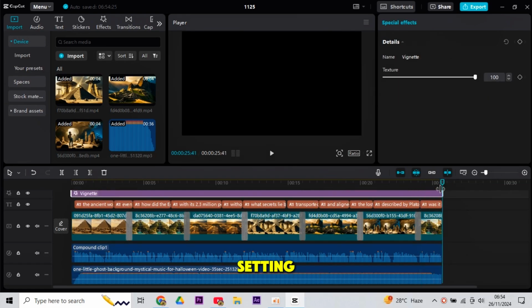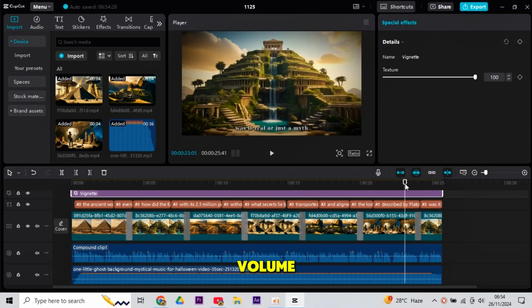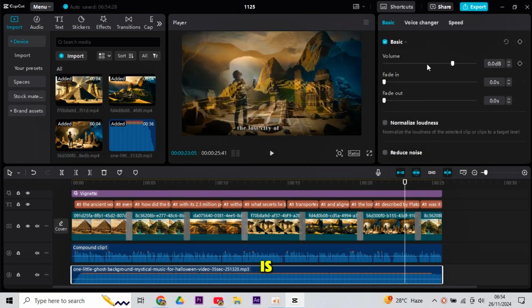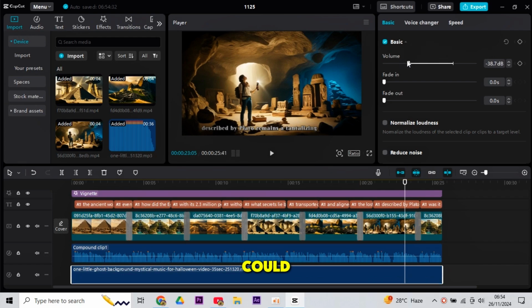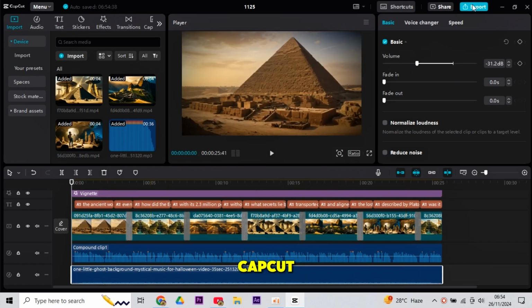Now it's time to do some settings for it. We have to decrease its volume because if the volume of your background music is high, then your voice will not sound clear. The volume should be low. Now choose 1080p and just finish the CapCut edit.